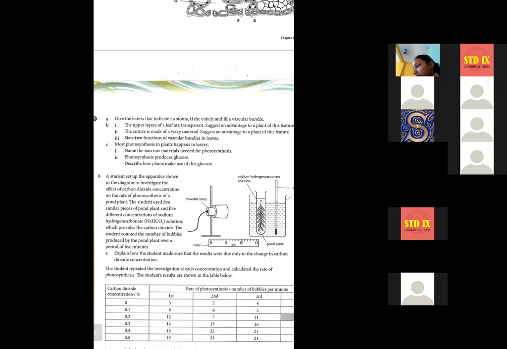Now number 2, photosynthesis produces glucose. Describe how plants make use of this glucose. How do they use the glucose? They transport glucose in the form of sucrose, and after that, it is stored in different parts of plant body in the form of starch, which they can use in future. Within the starch molecule, energy is stored for future.